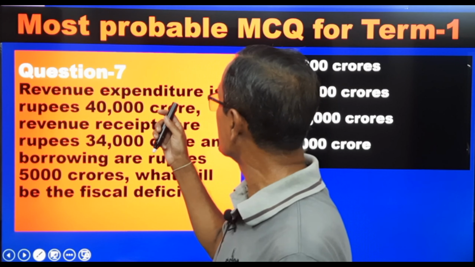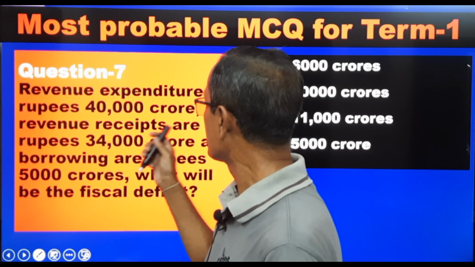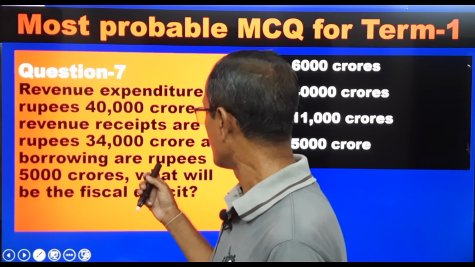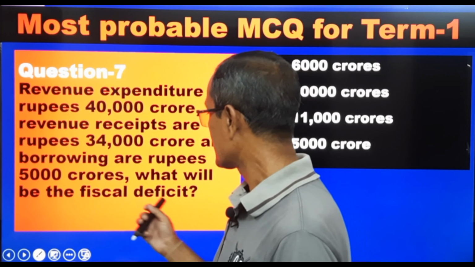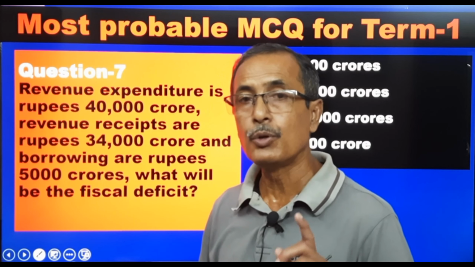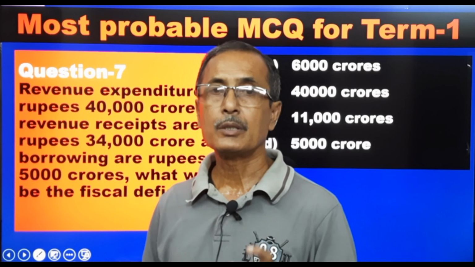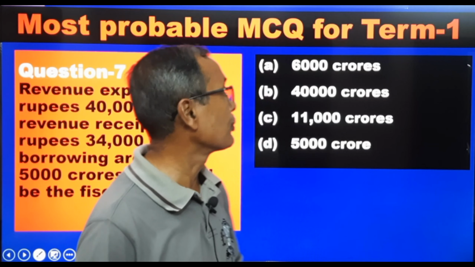Next is your this one. Revenue expenditure is rupees 40,000 crore. Revenue received are rupees 34,000 crore and borrowing are rupees 5,000 crore. What will be the fiscal deficit? That's very simple. We know fiscal deficit is always equal to borrowing.